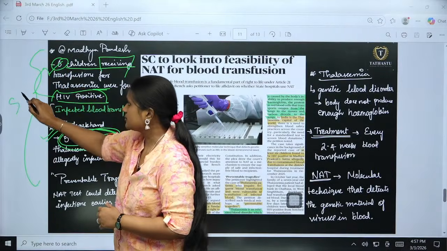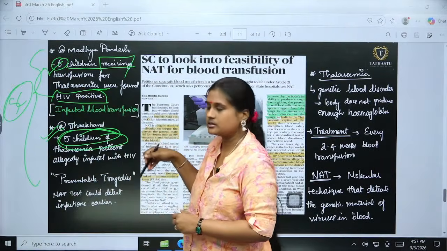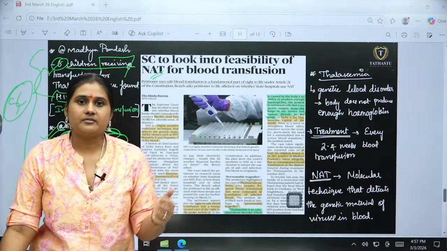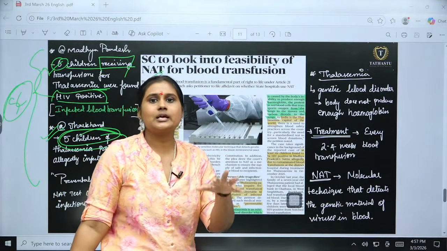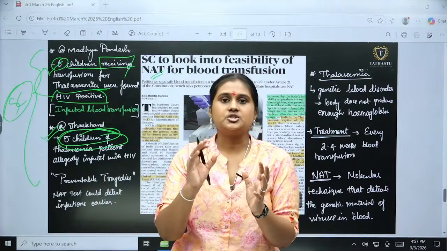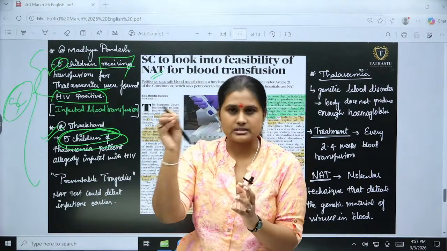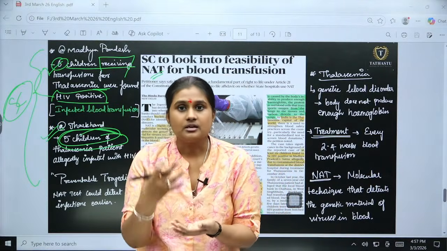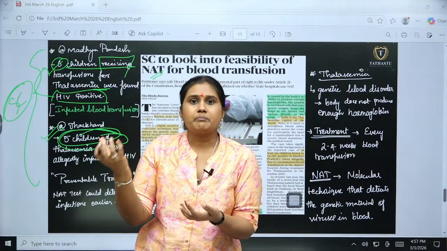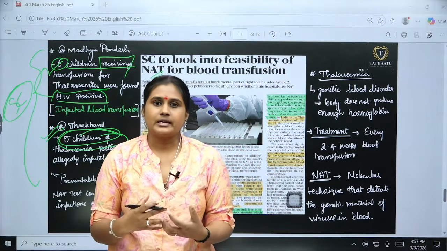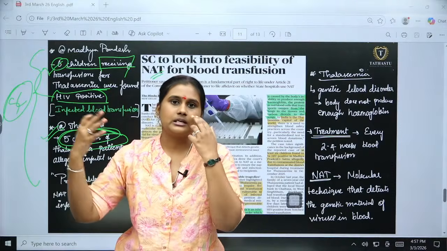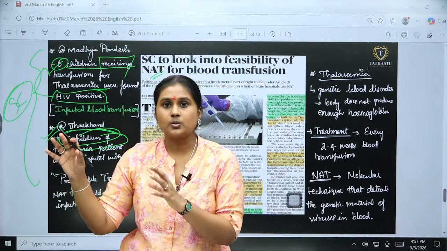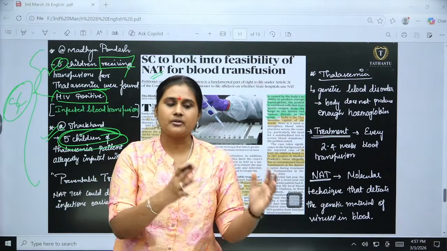This is why the Supreme Court has taken up this case. Okay, and here they have discussed NAT, which is nothing but the nucleic acid test. In the blood they will be checking whether there are any viruses or not. If there is any virus, the virus gene, the DNA and RNA, will be tested, where we would be able to see the impacts of those viruses. So whichever blood is being transfused to other patients, they will be getting quality blood transfusion instead of infected blood.